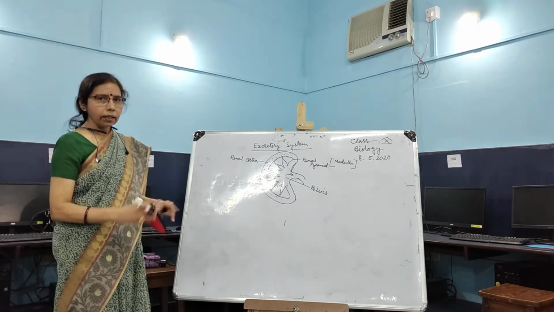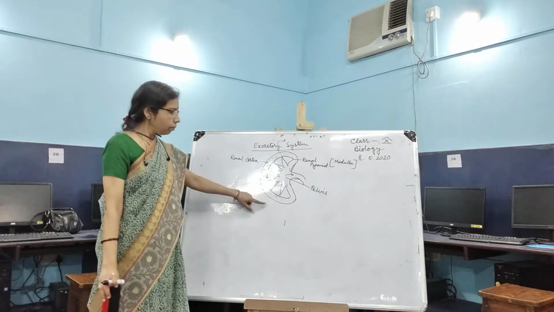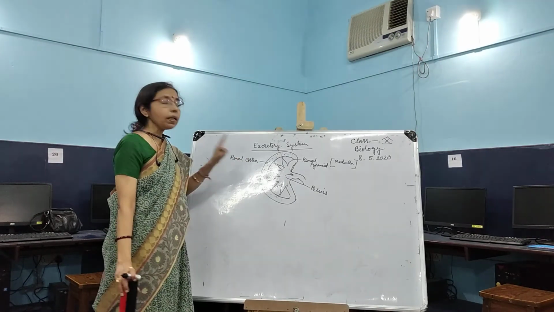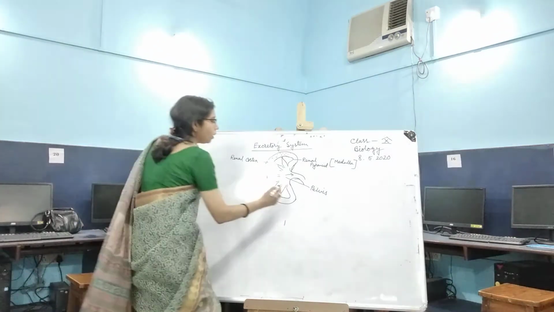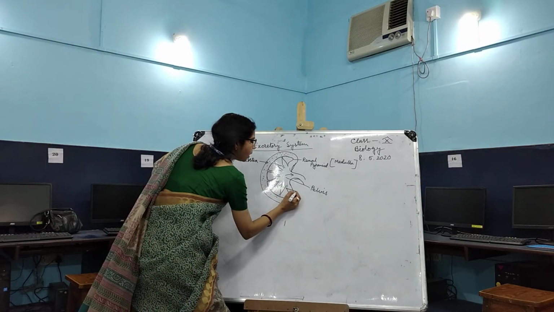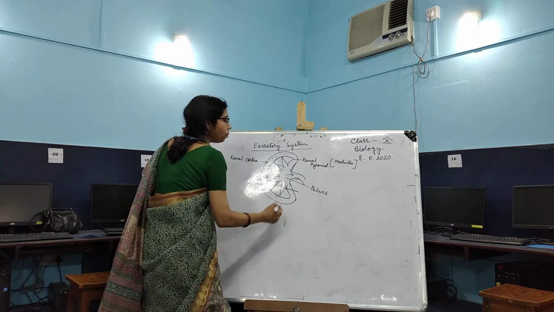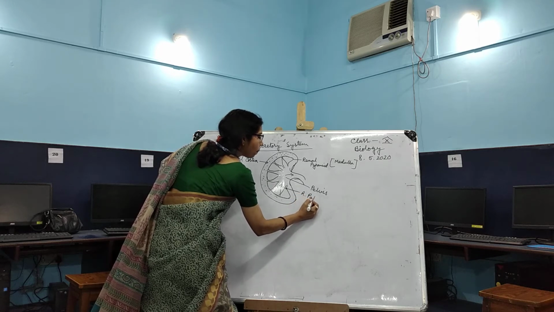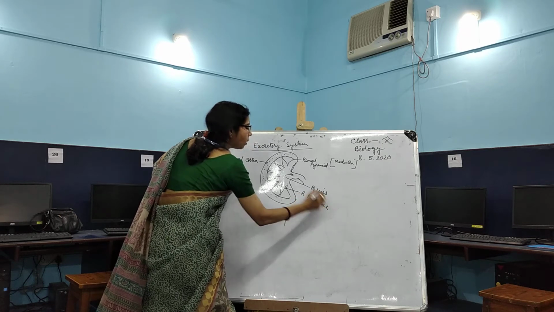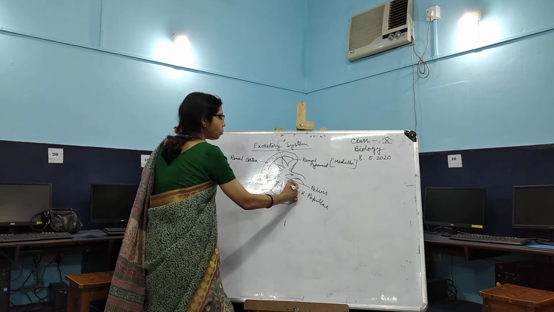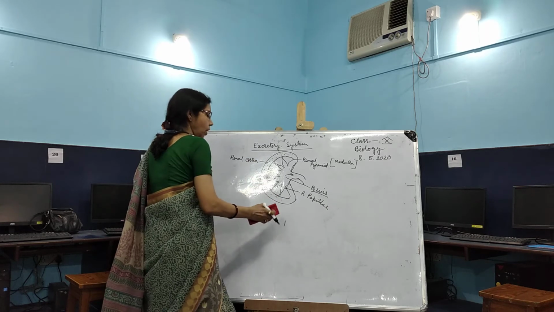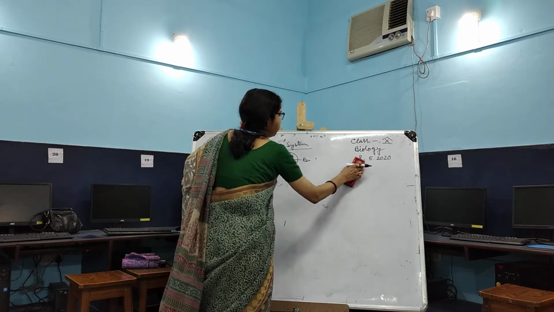You have to practice this diagram because it is very important, and you have to draw it as well as label each and every part. The apex is called the renal papillae. These are renal papillae. Then the papillae open into a funnel-like structure, which is called the pelvis. So this is the internal structure of the kidney.